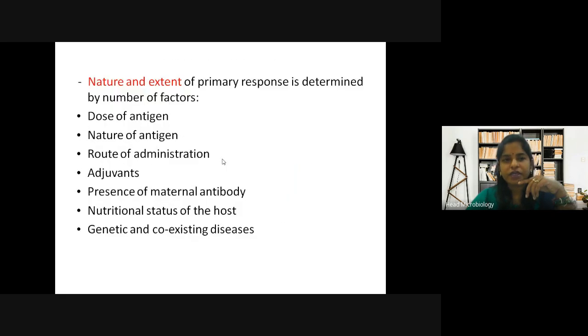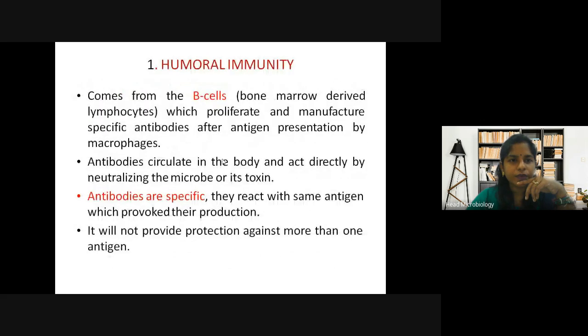So we are discussing humoral now. It comes from the B cells, that is the bone marrow derived lymphocytes, which proliferate and manufacture specific antibodies after antigen presentation by macrophages. Then antibodies circulate in the body and act directly by neutralizing the microbe or its toxin.